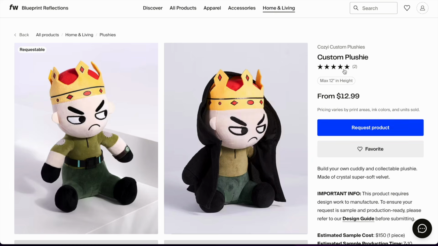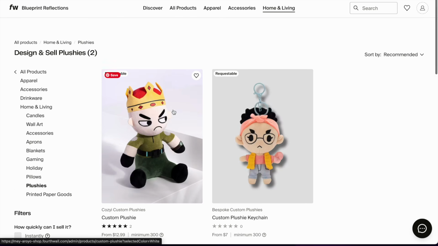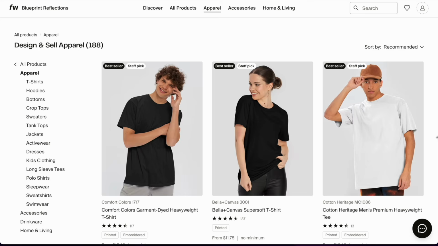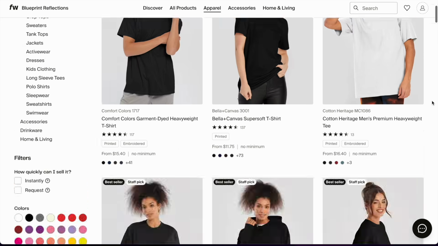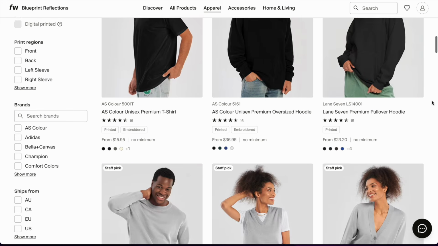You can request a product but not design it, and you can schedule an appointment with Fourthwall fairly quickly to consult one of them and go through this process with them because these are very unique products. Now, the first time that I ever saw Fourthwall, which was almost 2 years ago, my first reaction was, oh my God, these look exactly like the Printful mockups or the Printful models. And yes, it's because most of these products are from Printful.